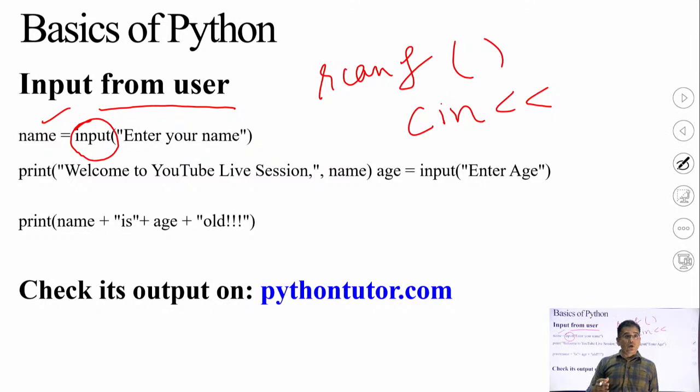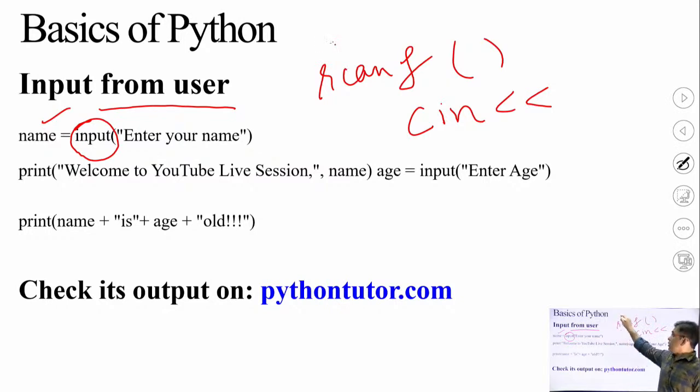So the input, now you can see the difference why Python is called a beginner's language. You want to take some input from the keyboard, so the function name is simply input. Anybody can understand the input is used to take input from the keyboard. But scanf, cin, these are some complex words which you need to understand, their use and functionalities.